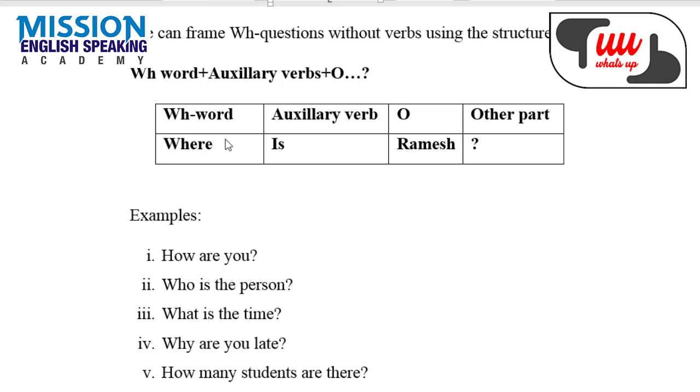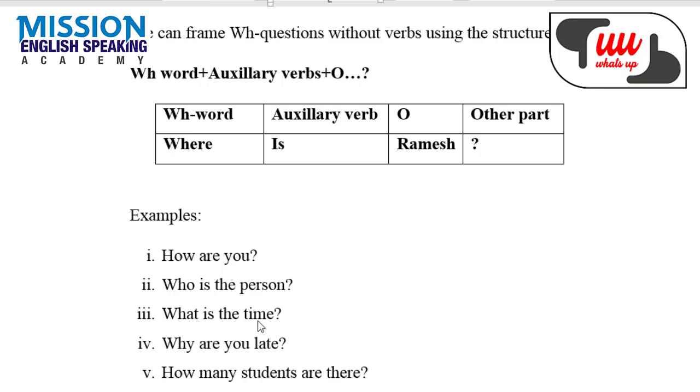Let us see some more examples. So here you can see I have used how. So the object is you, therefore are is used. How are you? Who is the person? The person is singular, therefore is. What is the time?